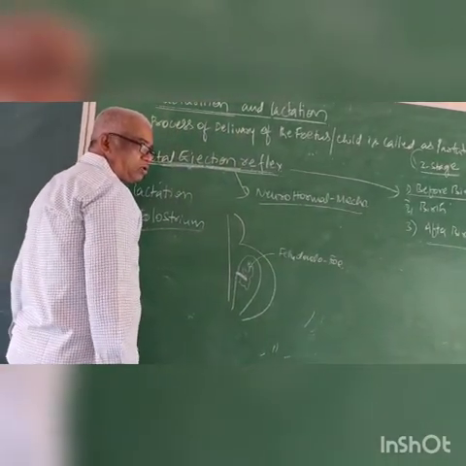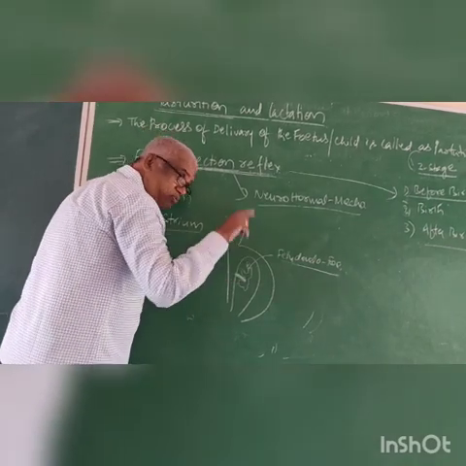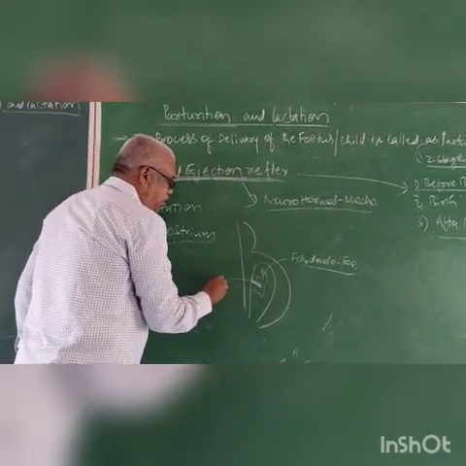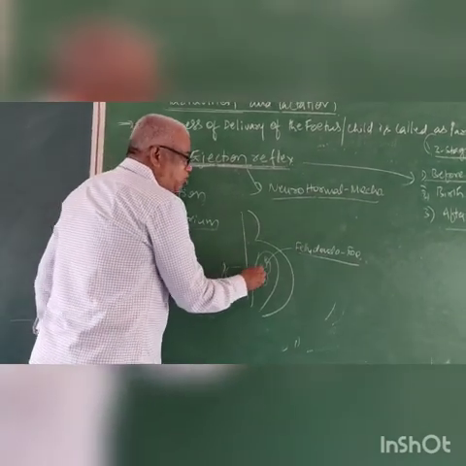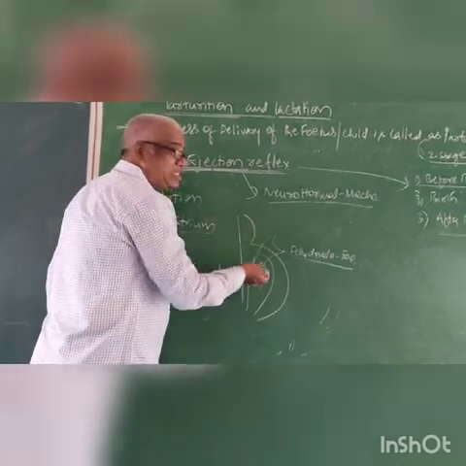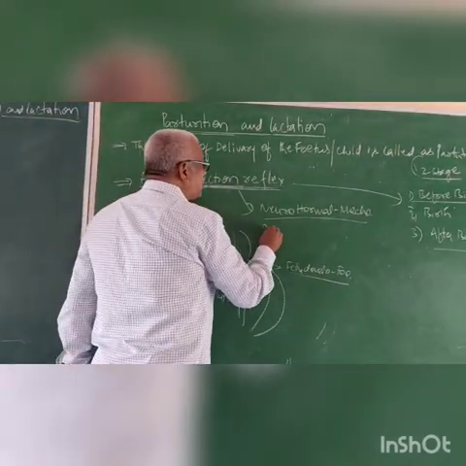That means 9 months is completed. Fully developed fetus and placenta. These both give the signals to the brain.